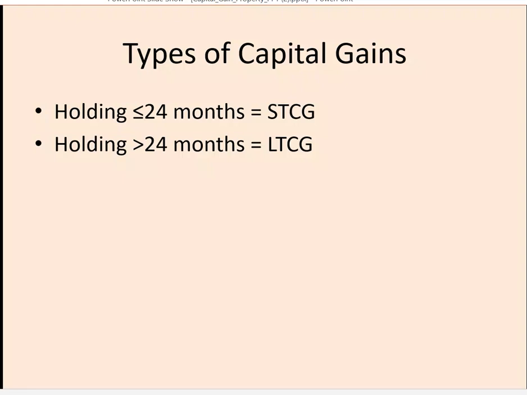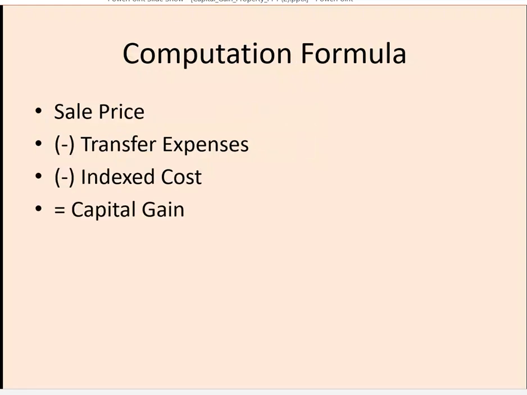So in the case of property, if it is held for less than 24 months or 24 months, then it is a short term capital gain, and if the asset is held for more than 24 months, then it is a long term capital asset, which leads to long term capital gains.